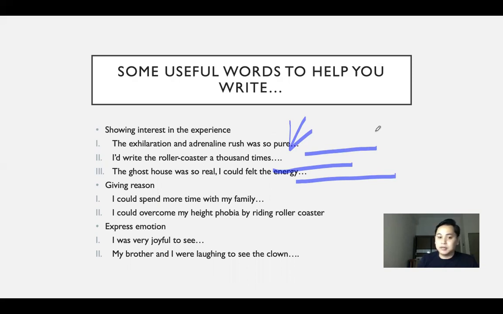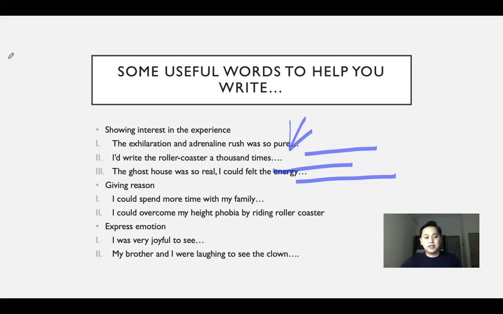The second part is that you can also give a reason. What kind of reason do you have to enjoy this activity? I could spend more time with my family. Why did you enjoy this activity? Because I could spend more time with my family and I could overcome my height phobia by riding the roller coaster.